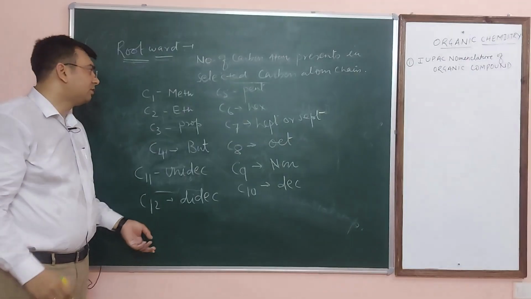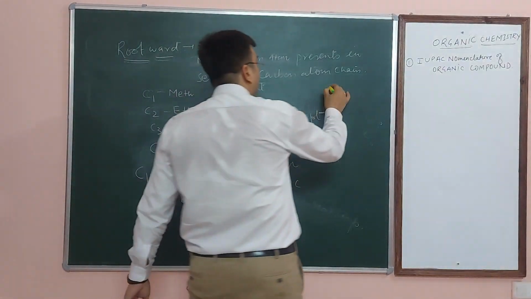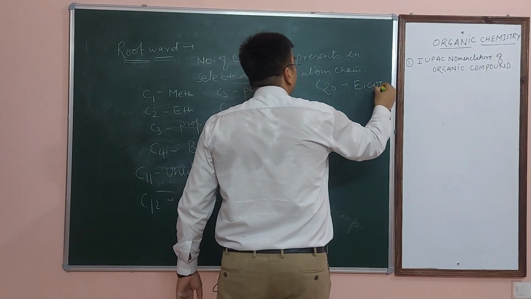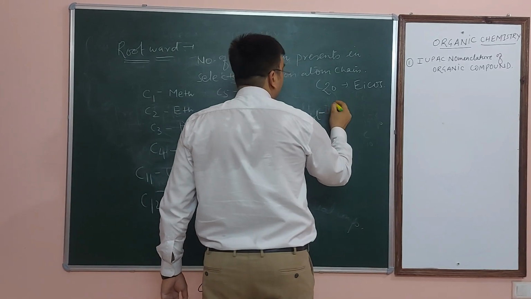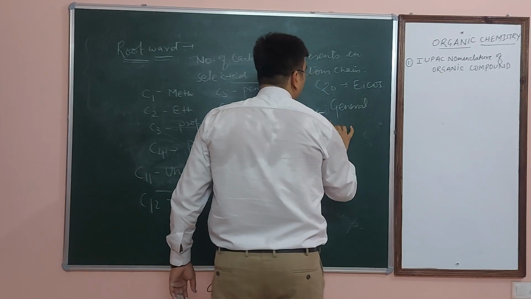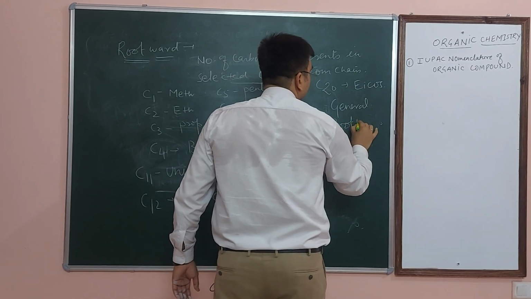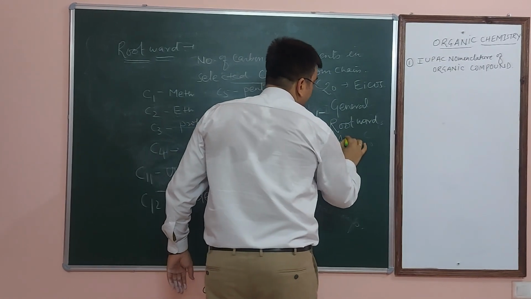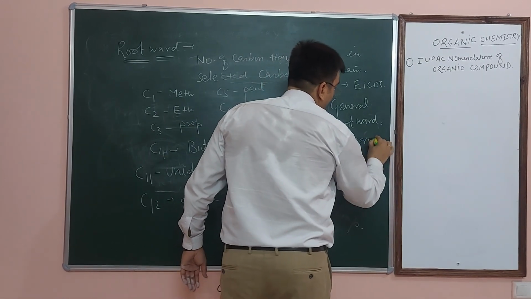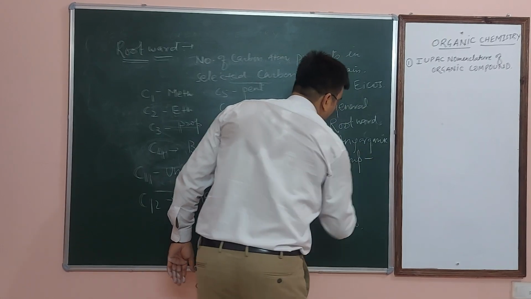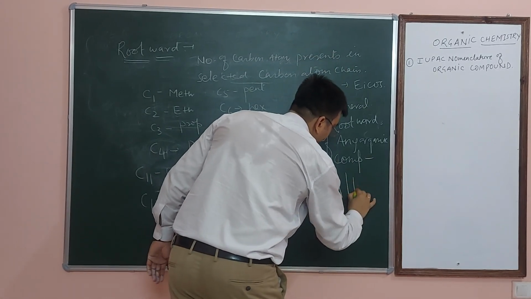Same as 20 carbon atoms, that is icos. And the general root word of any organic compound is alk.